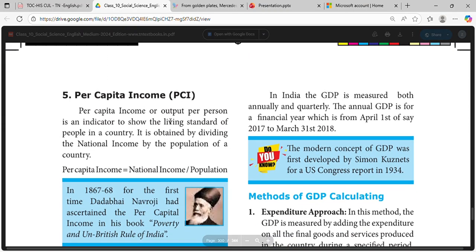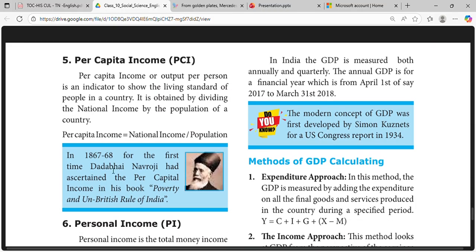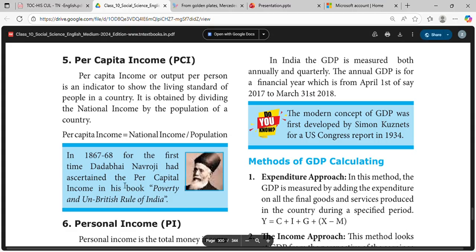Per capita income or output per person is an indicator to show the living standard of the people in a country. It is obtained by dividing the national income by the population of a country. Per capita income is equal to national income divided by population. In 1867-68, for the first time, Dadabhai Naoroji ascertained the per capita income in his book, Poverty and Un-British Rule in India.